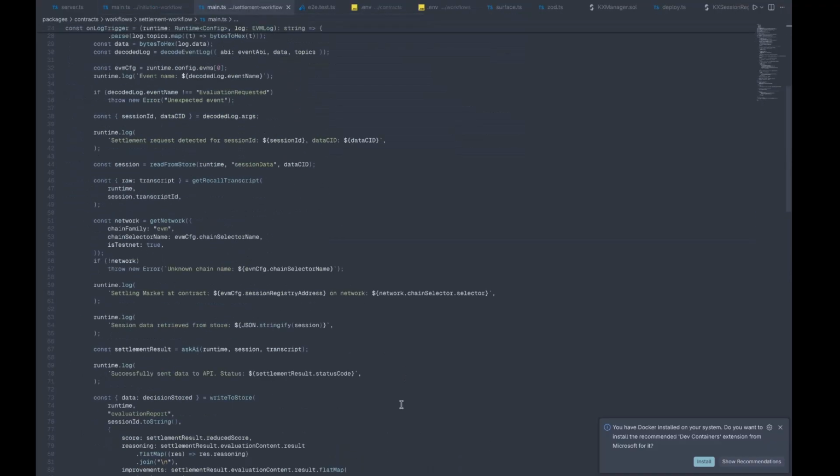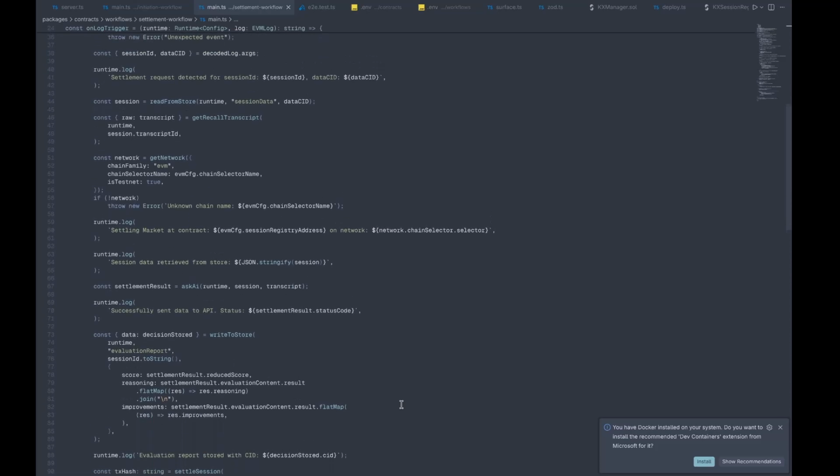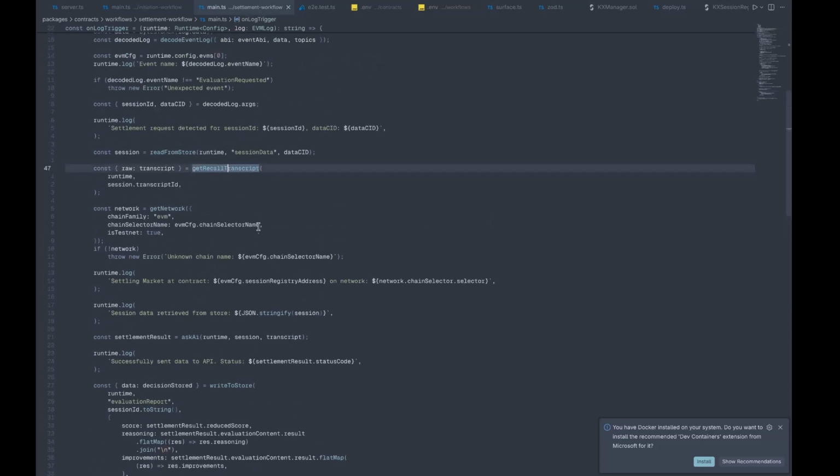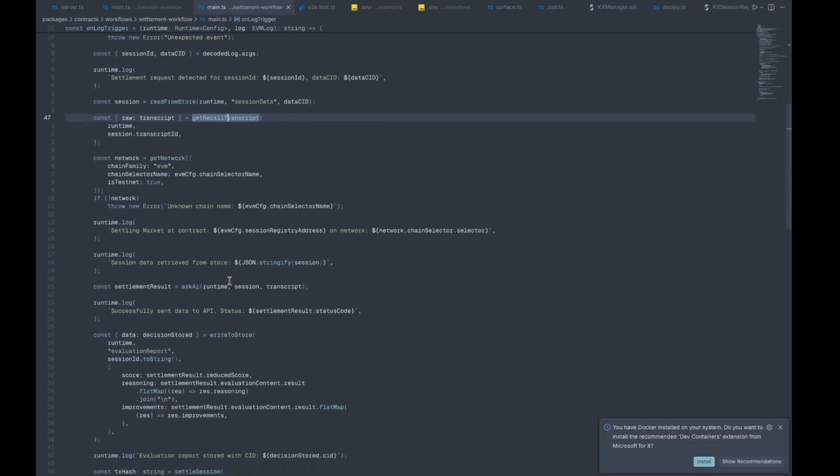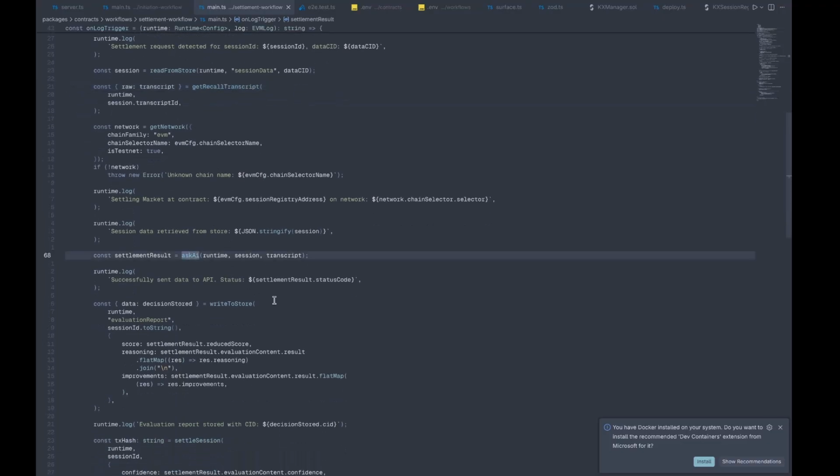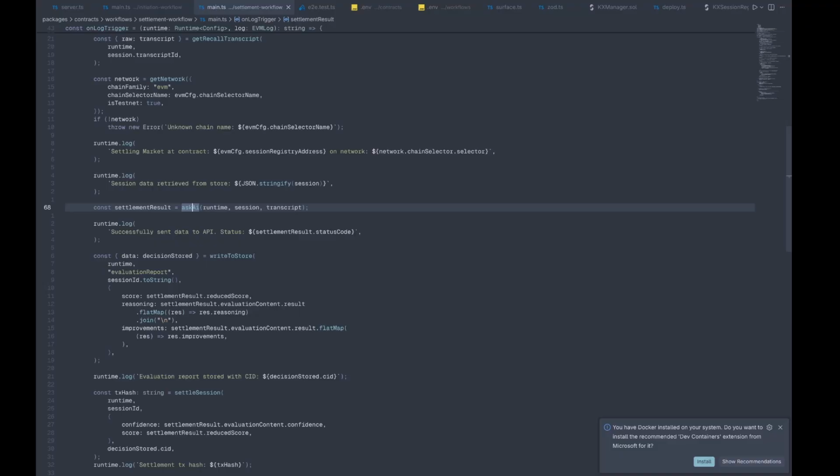So the settlement workflow, which I'll show you guys, happens after the meeting has actually taken place and the teacher wants to request an evaluation of their performance. So all this is going to do is basically get the transcript of the current meeting, and then we use any OpenAI-compatible AI. But what we are using for this is Gemini. So we use Gemini to determine how the teacher has performed.